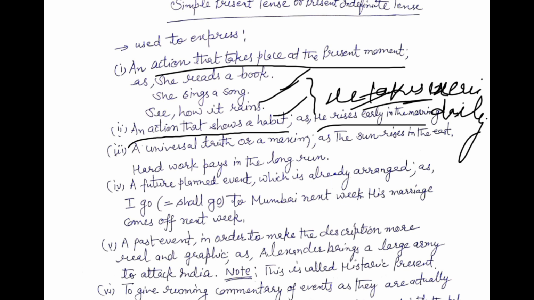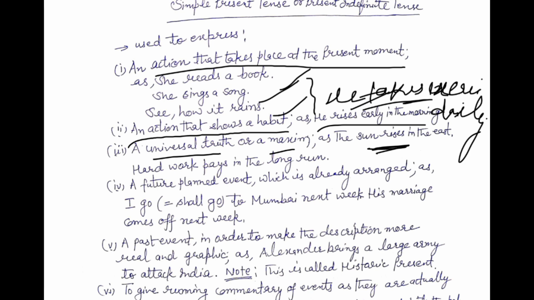Whenever there is a universal truth or a maxim, what are universal truths? Which are not made by us. Universal truths are those which are made by nature or by God. Example is here: the sun rises in the east. Here is a universal truth, so I have used here simple present tense.